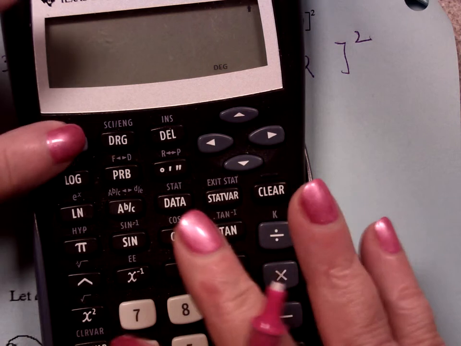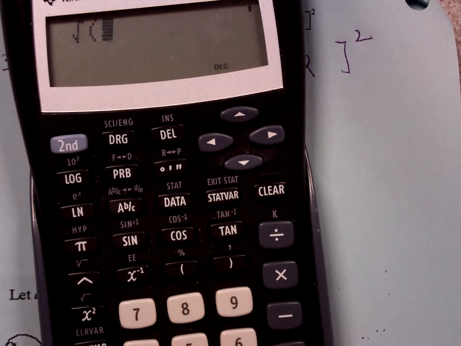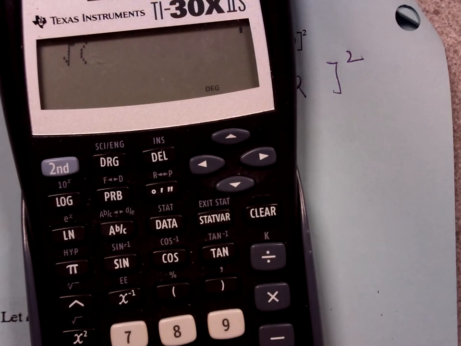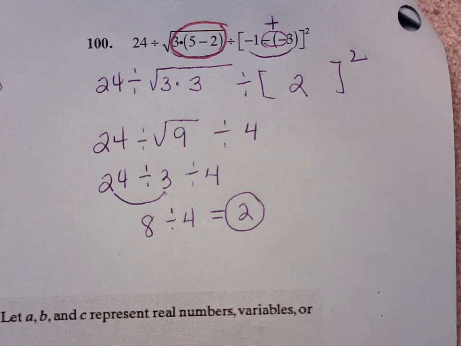So I'd have to do second x squared, there's square root. Notice it has a parenthesis. It doesn't draw a bar across it. The parenthesis says what's under starts here, and then you end it with a parenthesis that says everything that's in the parentheses is under the square root. So I have to be very careful how I'm going to put that in there.